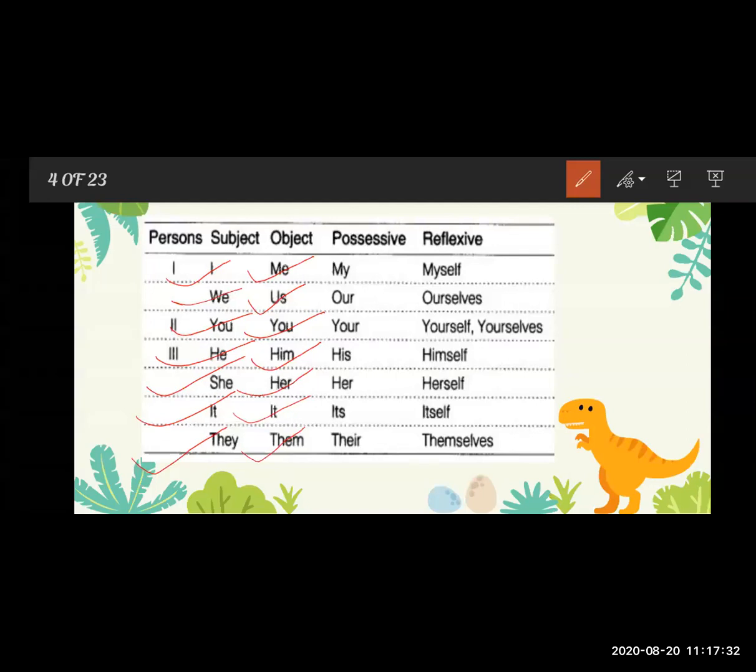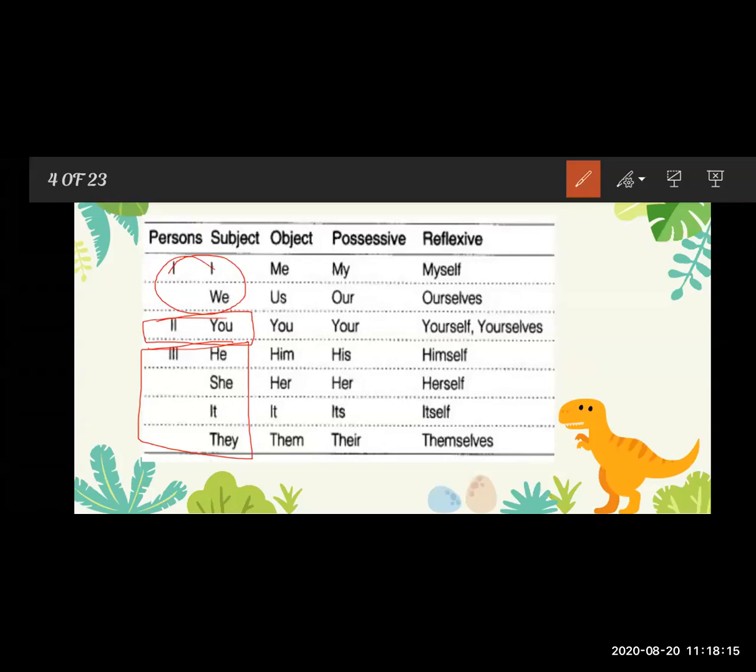I and we are the first person pronouns, meaning they are the speaker. Only you is the second person pronoun, meaning the listener. He, she, it, and they are the third person pronouns, meaning about whom we are talking.